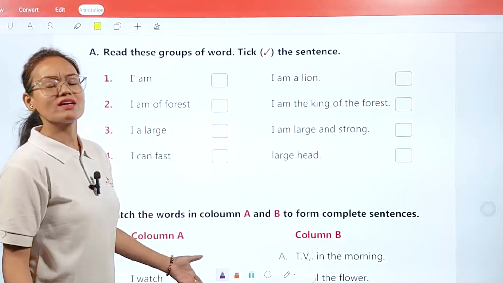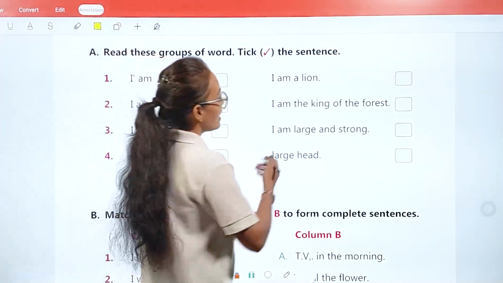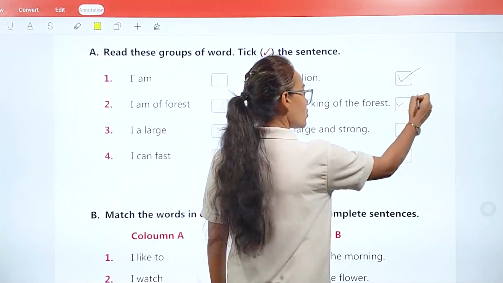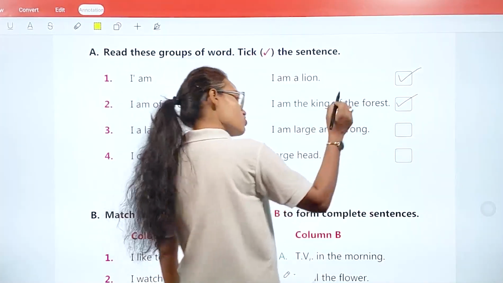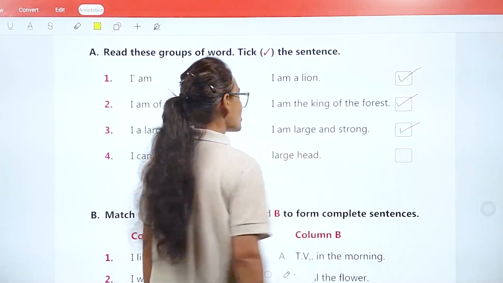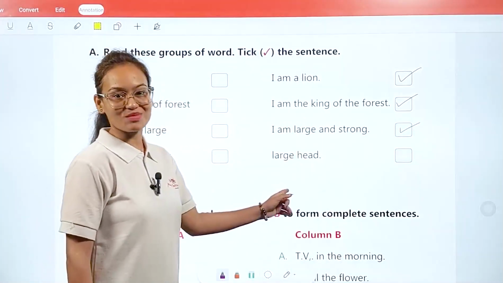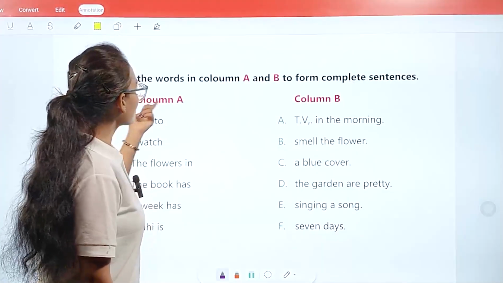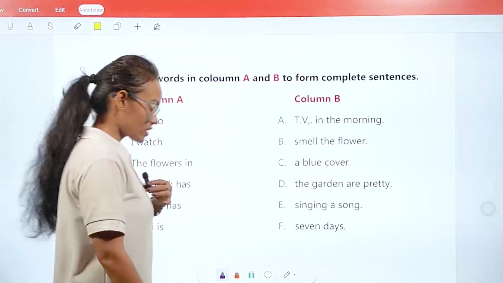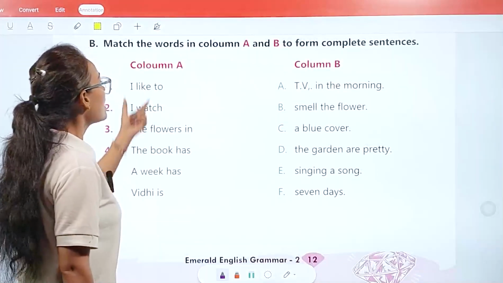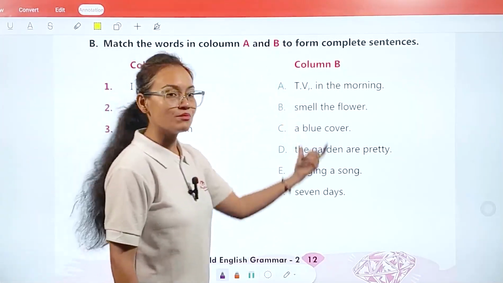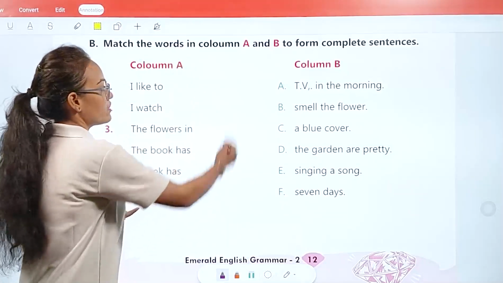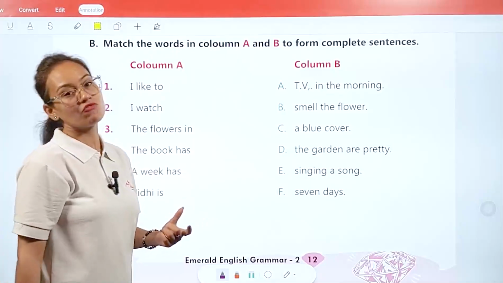Now what are the complete sentences? See, "I am a lion", yes, this is a complete sentence. "I am the king of the jungle", also a complete sentence. "I am large and strong", also a complete sentence. "Large head", no, this is not a complete sentence. Now B1, match the words in column A and B to form complete sentences. Here, my dear students, words are given in column A and column B. You have to match column A with column B to form a meaningful sentence.